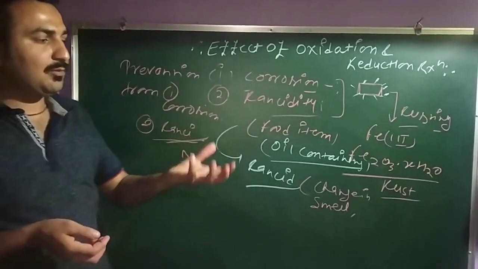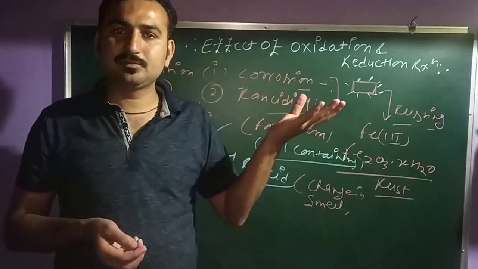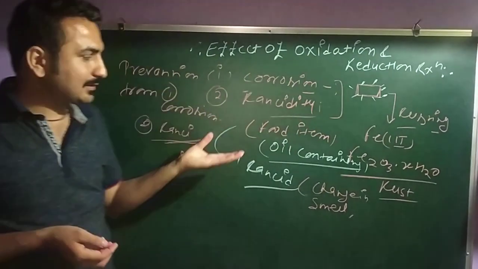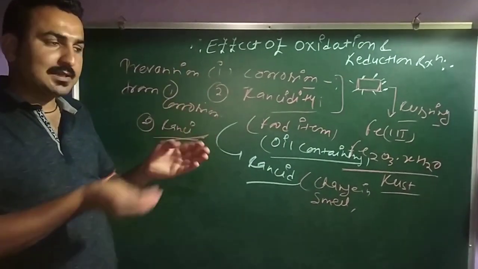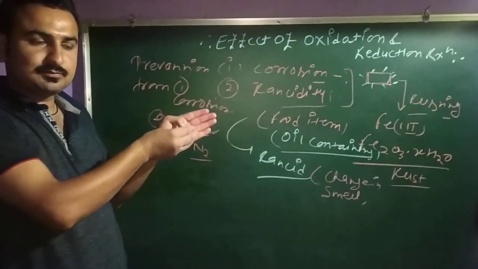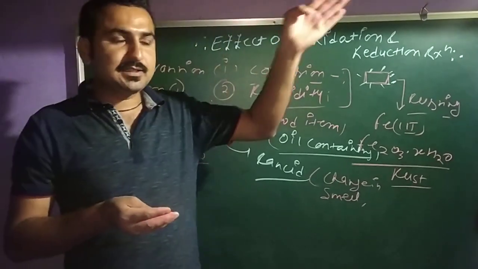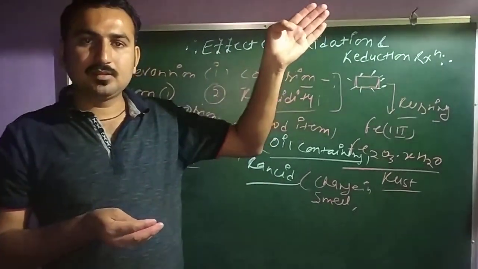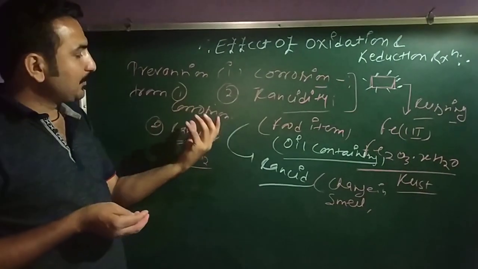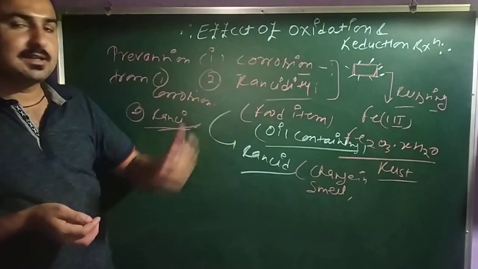So, next, you can do one more thing. You keep your food items inside the refrigerator. तब भी आप क्या बचा सकते हैं? रेंसिडिटी से बचा सकते हैं. Or keep your food item away from heat, moisture. So we can also prevent our food item from the rancidity.